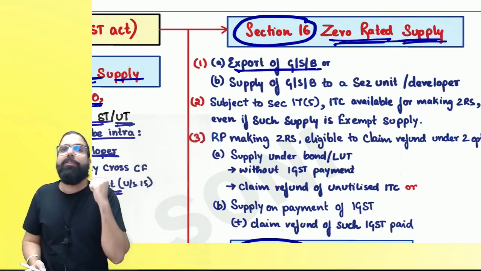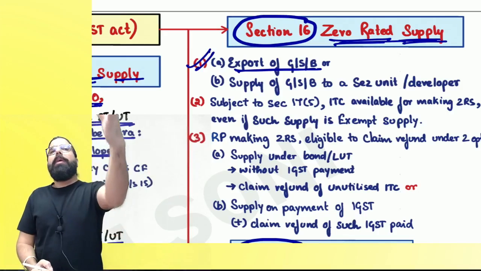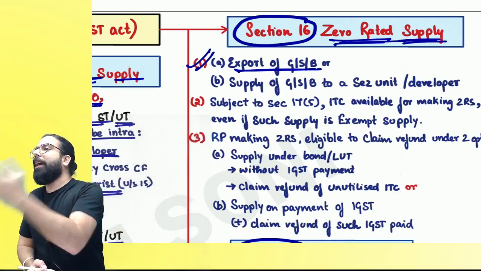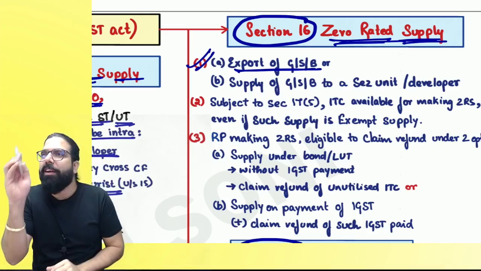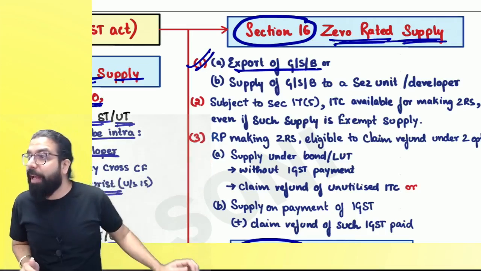Can I go ahead, everyone? You are an actual distinct person. It means you have earned foreign currency. In the case of export, the government says we'll give you the zero rated supply benefit. Are we clear? Zero rated doesn't mean 0% tax. Zero rated means your whole chain is made tax free. Can I go ahead, everyone?